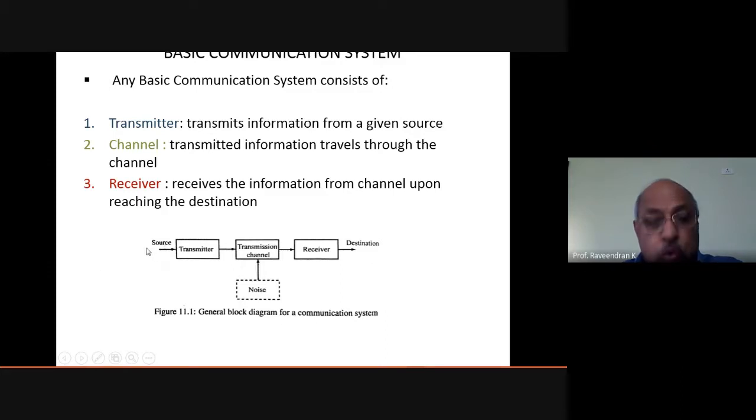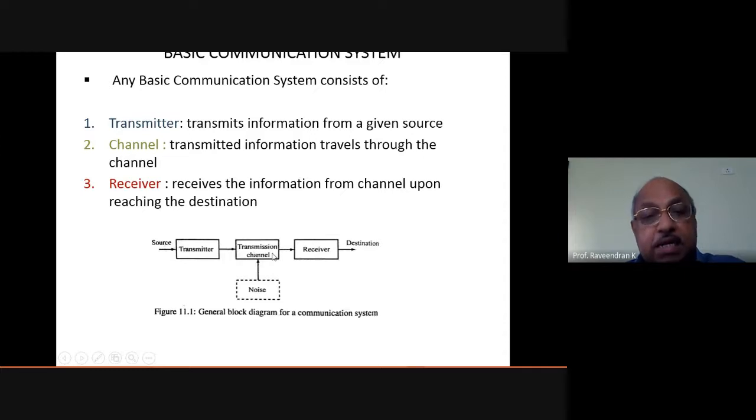So there must be a source to produce the information. Sometimes the source may be your conversation, usually done through a microphone. In your telephone also there is a microphone and a receiver, very similar to that. The microphone is called the source. There will be a transmitter, which transmits this information in a suitable electrical signal form, and that is then sent through a medium, a transmission channel.